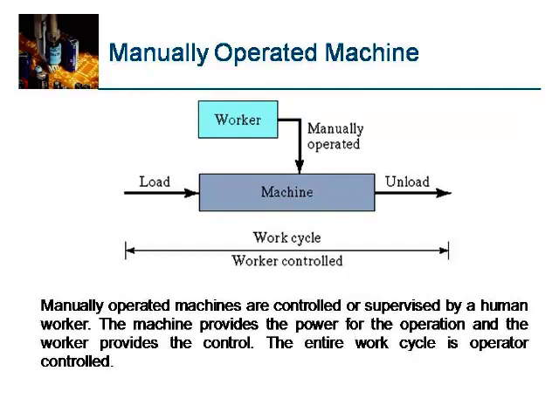Manually operated machines are controlled or supervised by a human worker. The machine provides the power for the operation, and the worker provides the control. The entire work cycle is operator controlled.